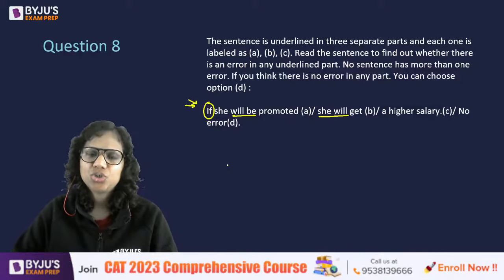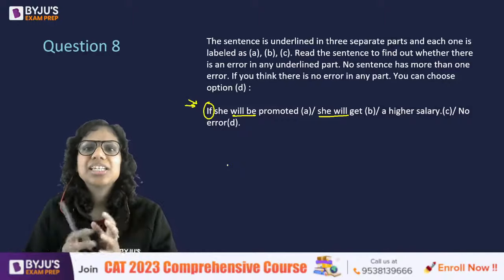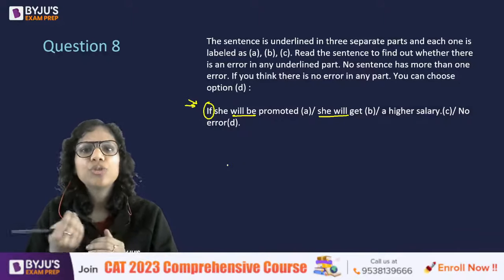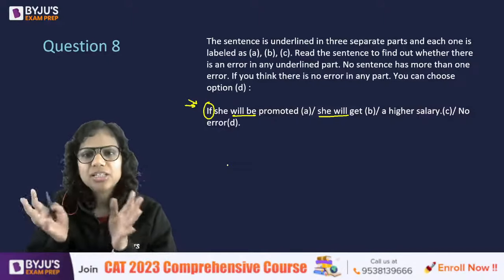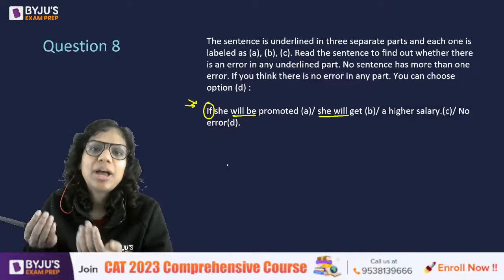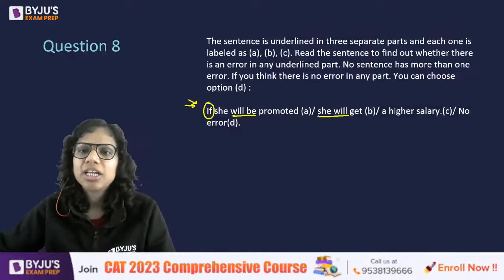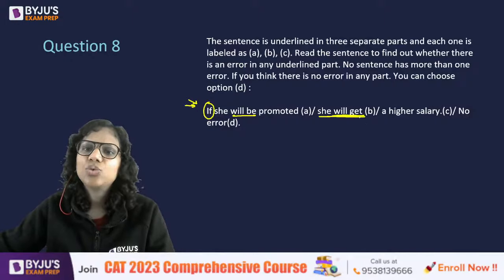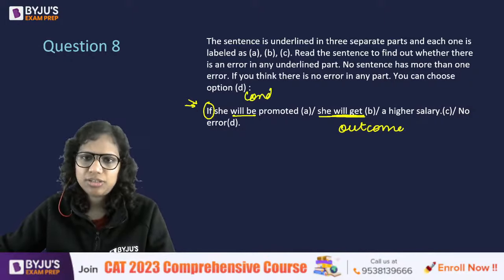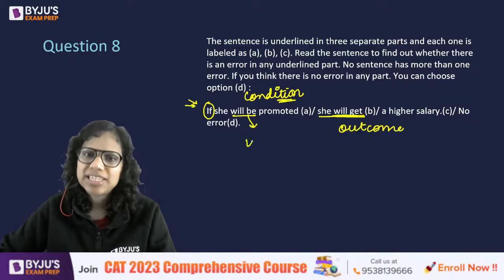However, in English, when we put something as a condition, even when we talk about a future event, we use the future tense only with the outcome, not with the condition. So with the condition, we use the present tense.